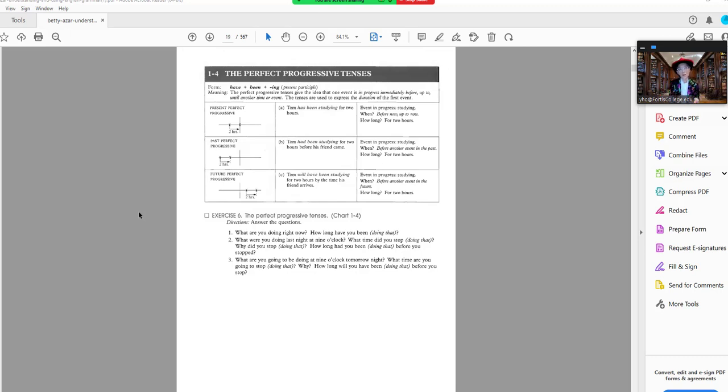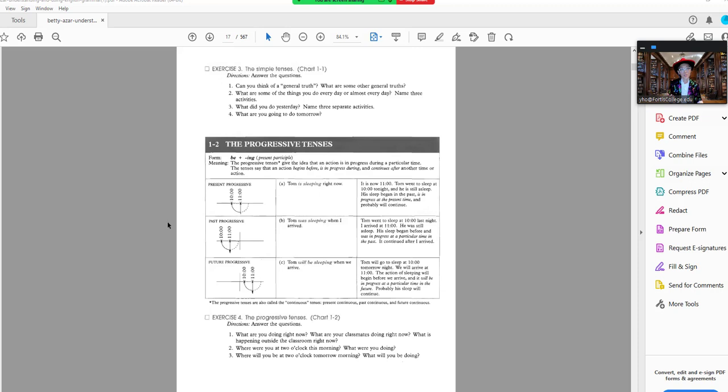Whereas, let's go backwards just for a second. Here I'm just talking about one action. We're not talking about 2 different actions. We're talking about Tom is sleeping. I am talking. She is talking. They are talking, okay? We're talking about one action happening right now, continuously. Past progressive, one action happening continuously in the past. And then future progressive, one action happening progressively into the future.